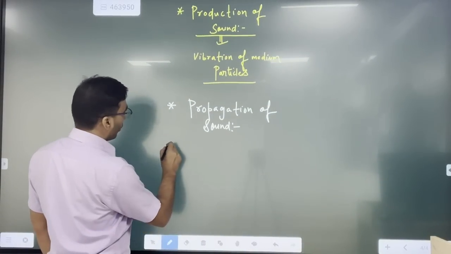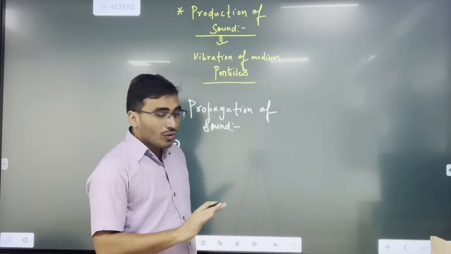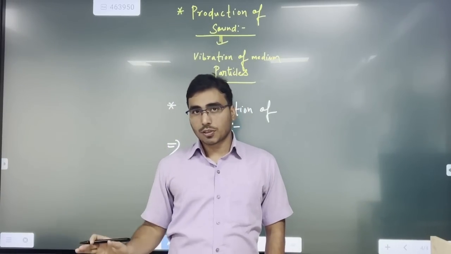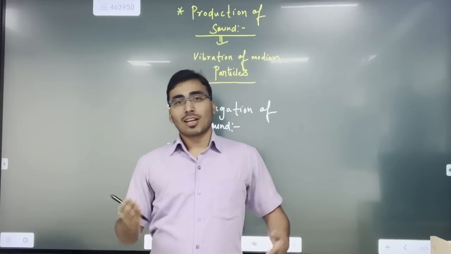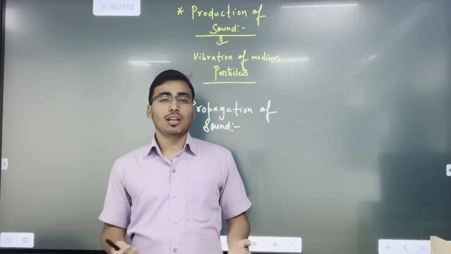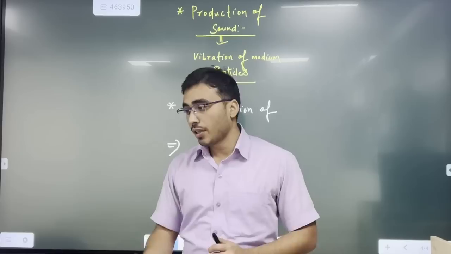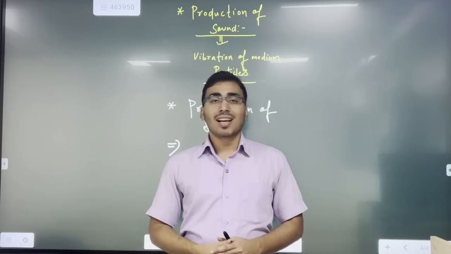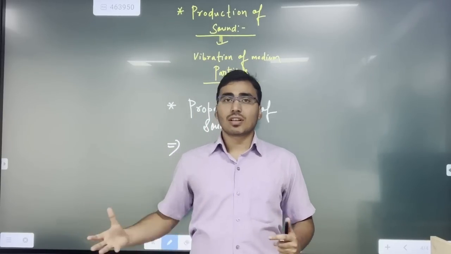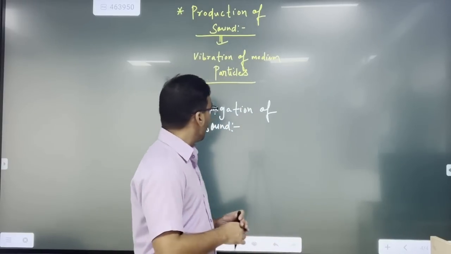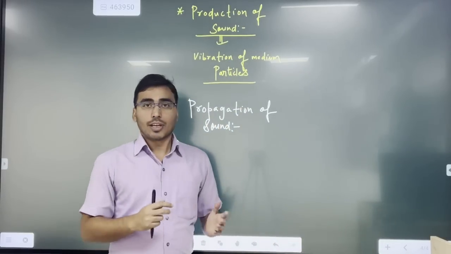This is very important to understand, right? Do you think that sound really requires a medium for its propagation? As we have seen, there are two types of wave, because sound is basically a form of wave. We have seen that some waves really require a material medium for their propagation, and some waves don't require any material medium, and the example was the electromagnetic wave, right? So we can see how sound actually propagates, right?